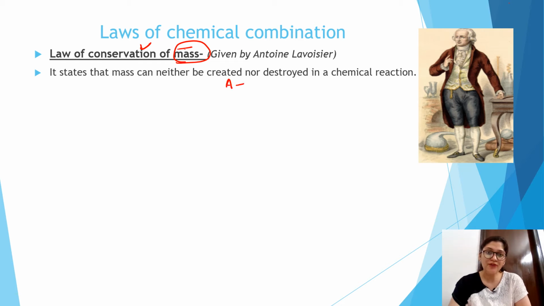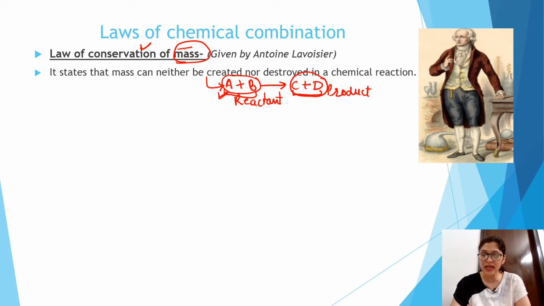Suppose we have A plus B. This side is known as reactant and this is known as product. He said that the mass on the reactant side is equal to the mass on the product side.